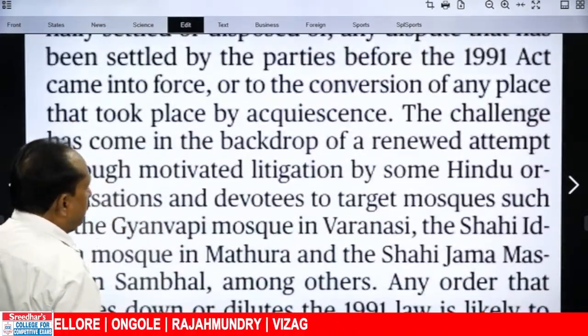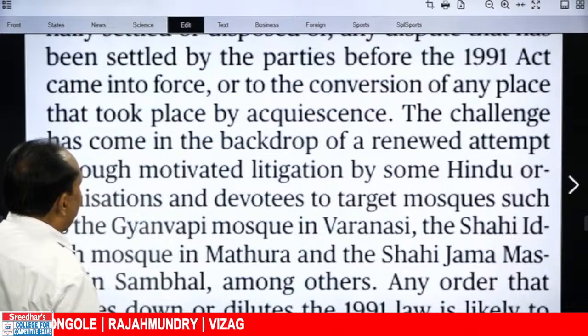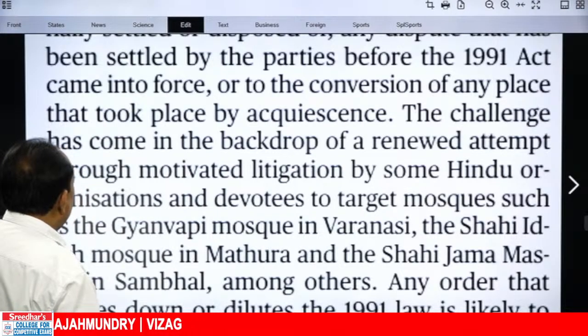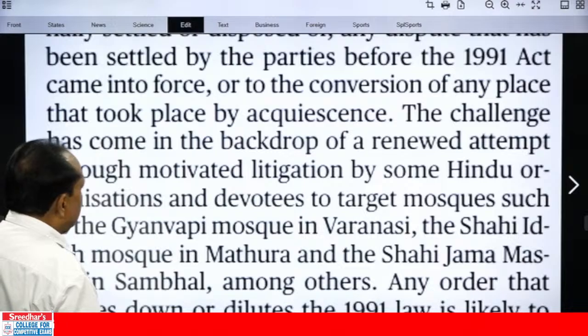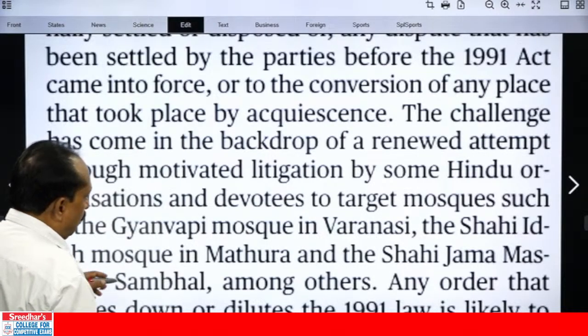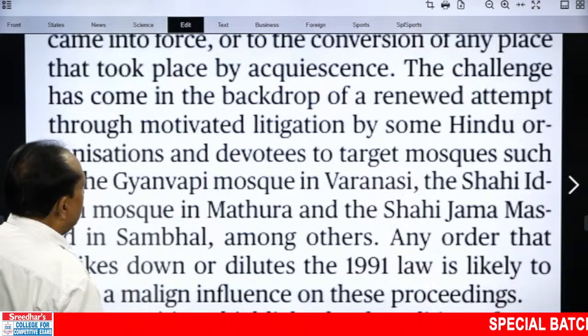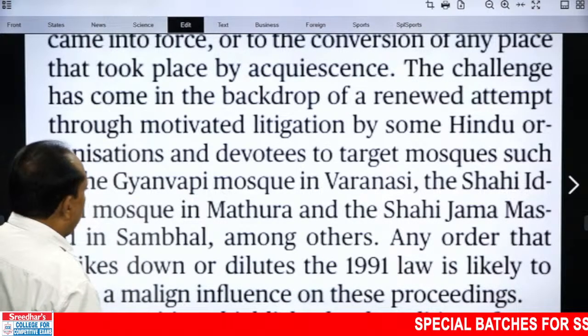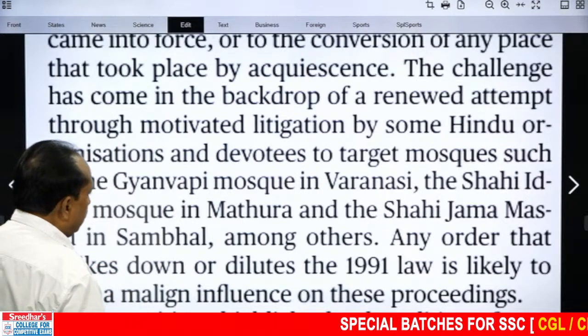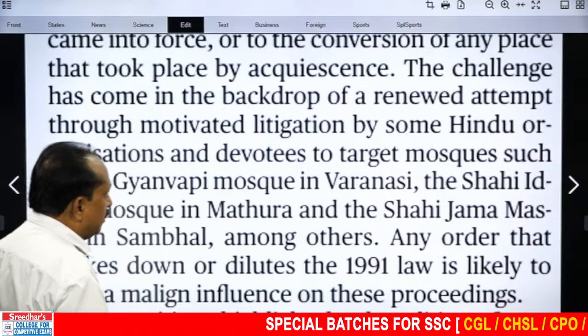What is the challenge now? The challenge has come in the backdrop of a renewed attempt through motivated litigation by some Hindu organizations and devotees to target mosques such as the Gyanvapi Mosque in Varanasi, the Shahi Eidgah Mosque in Mathura and the Shahi Jama Masjid in Sambhal, recently in the limelight, among others.